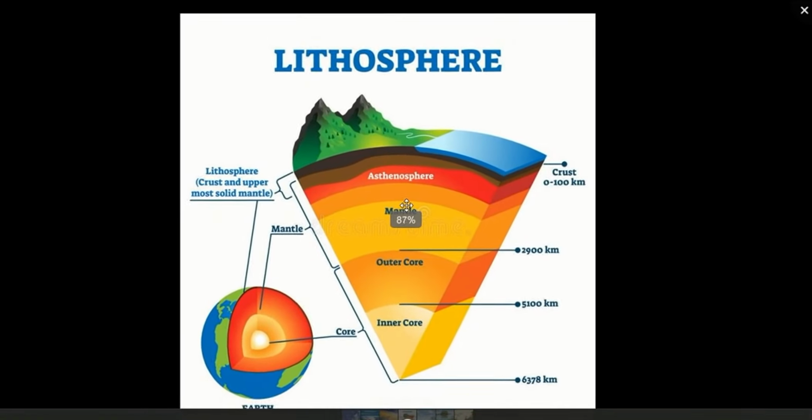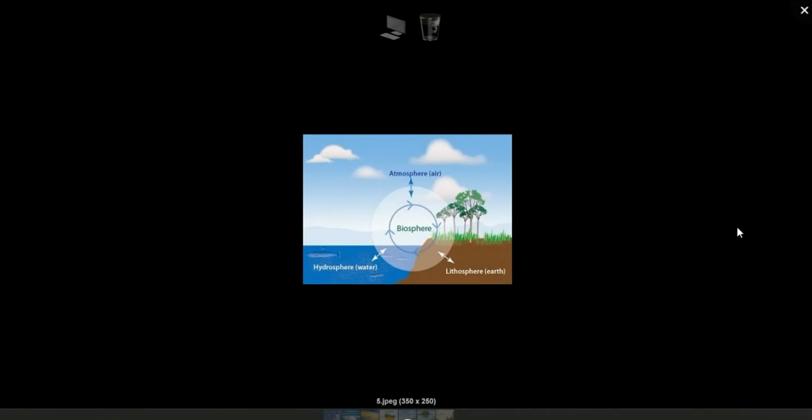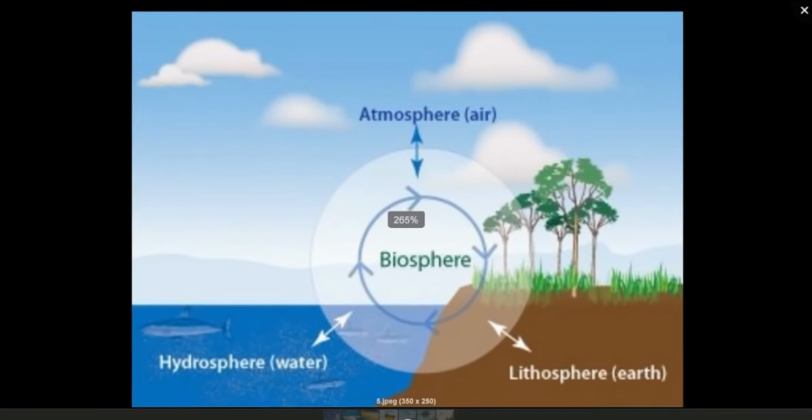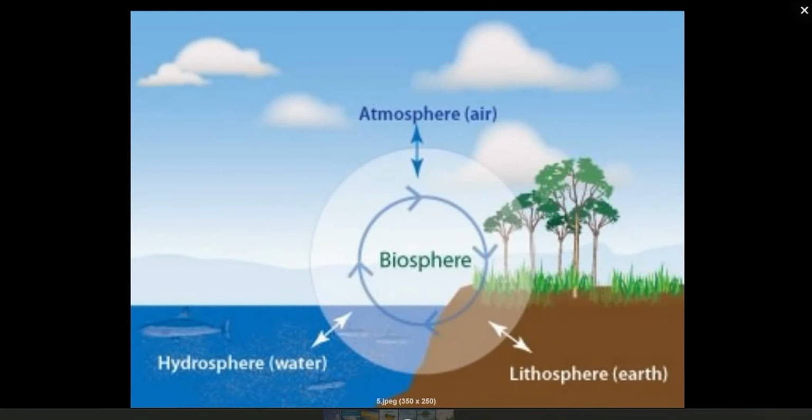The fourth part is biosphere. All life together is known as biosphere. For example, in the atmosphere we have birds and other tiny living organisms. In the hydrosphere, which means water, we have different types of creatures like frogs, fish, crocodiles, etc. On the lithosphere, which means land, we have human beings, animals and trees. All these are included in the biosphere.